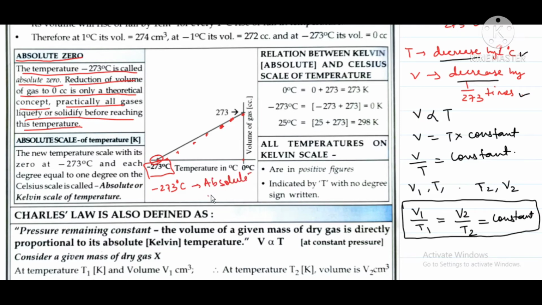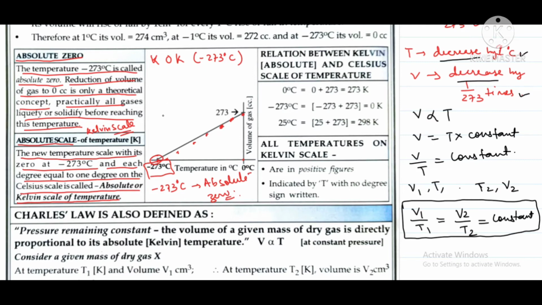Okay, so this absolute zero has been given a scale called absolute scale. So now we will understand what is absolute scale. The new temperature scale with its 0 at minus 273 degrees Celsius and each degree equal to 1 degree on the Celsius scale is called absolute scale or Kelvin scale. So remember that absolute scale is also known as Kelvin scale. In Kelvin scale it starts from 0 Kelvin, that is nothing but minus 273 degree Celsius. Okay, this is Kelvin scale.